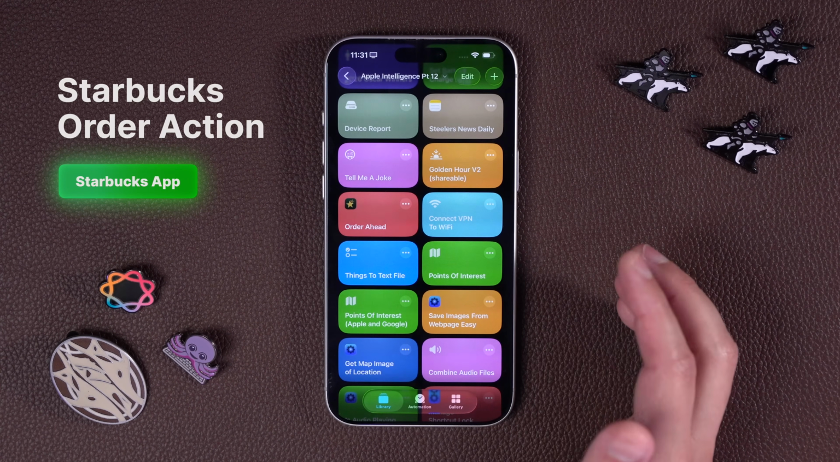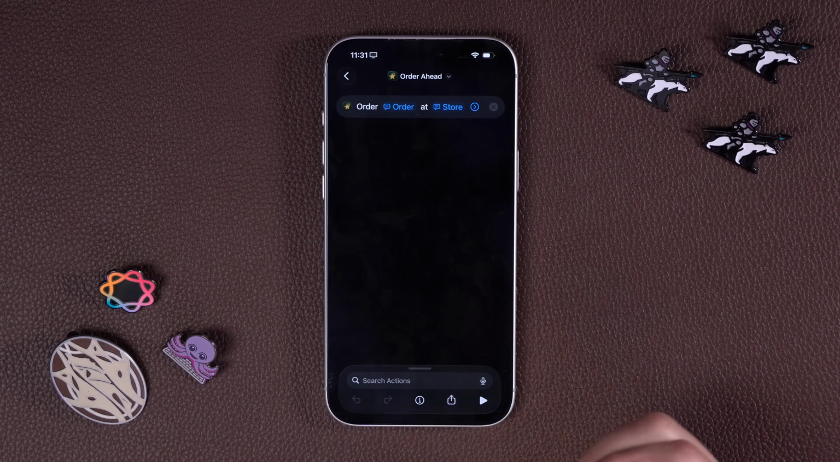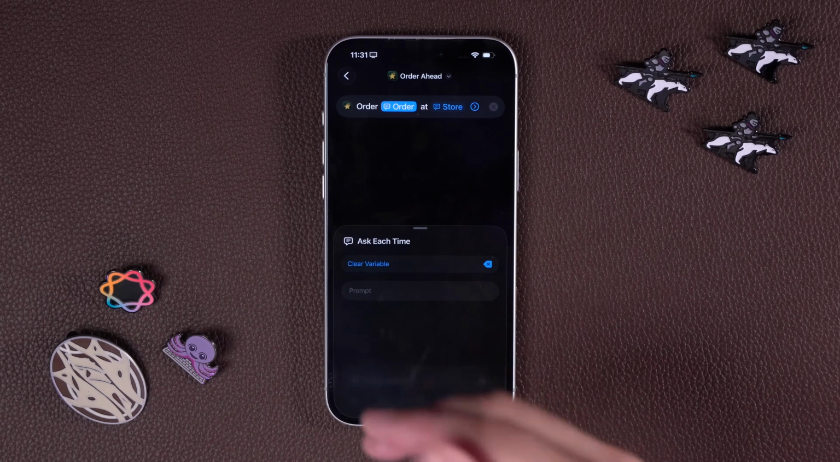Lastly, I don't know if I've ever put it in a video, but if you order from Starbucks, Starbucks actually has a pretty great action here. You can actually choose from one of your past orders.